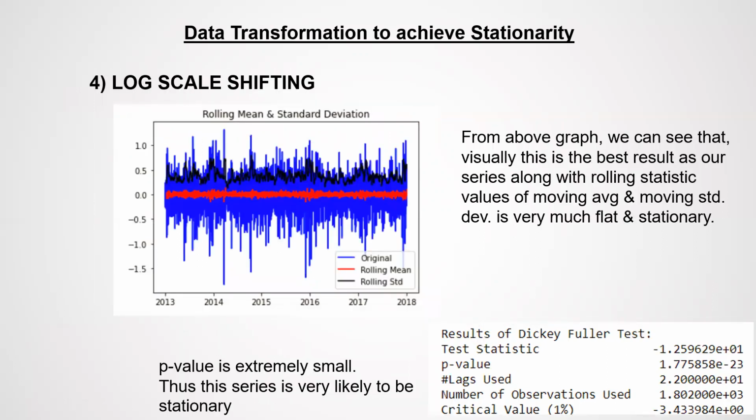Fourth is log scale shifting. From the graph, we can see that visually this is the best result as our series along with the rolling statistics value of the moving average, and standard deviation is very much flat and stationary. Here, p value is extremely small, thus this series is likely to be stationary.